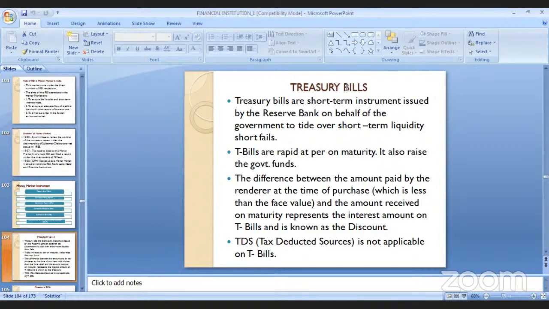Now the government will give this particular product with a discount value. Discount means, for example, 2%, 3% or 5% on the face value. Now, on the face value, whatever discount there is, you will buy the product on the basis of that discount.